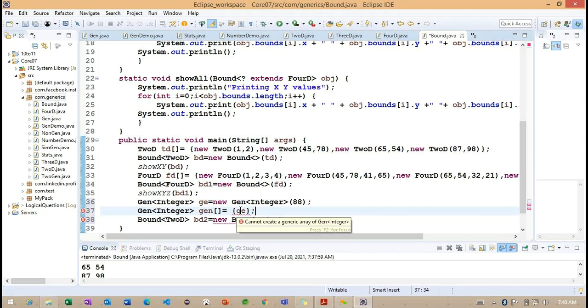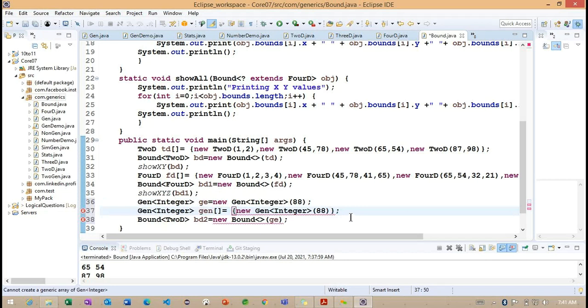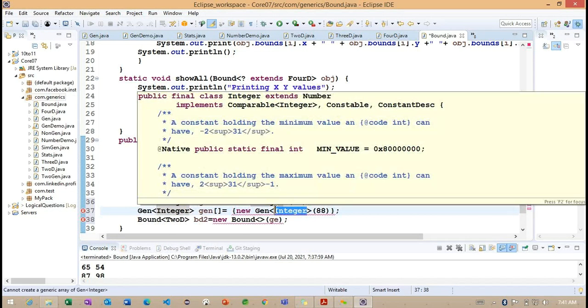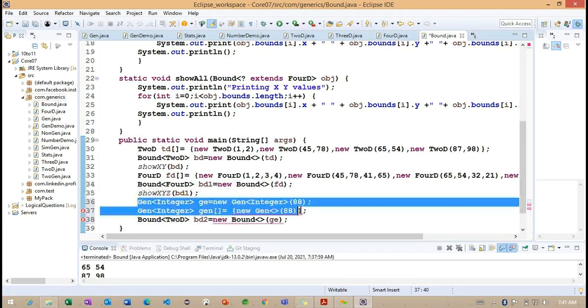So, cannot create a generic array here. Let's create it here. Okay. So we don't have scope to create this particular generic array here. So we need to create a basic class here.